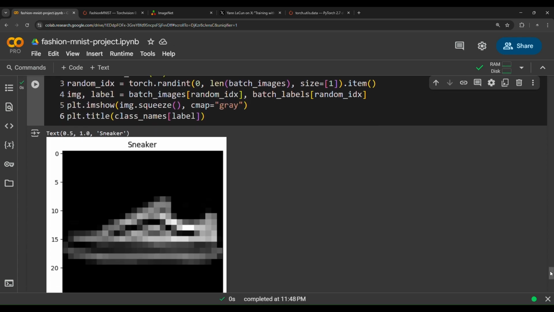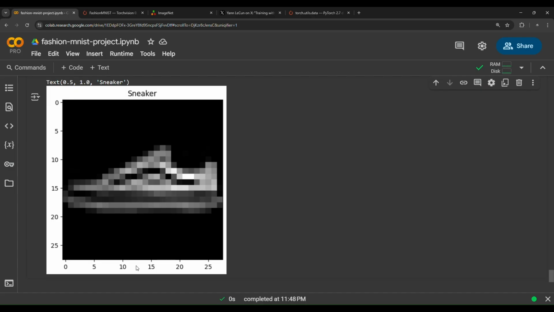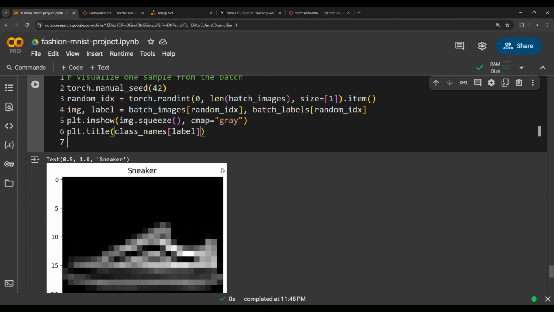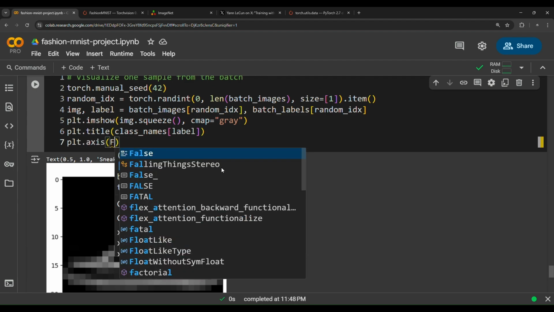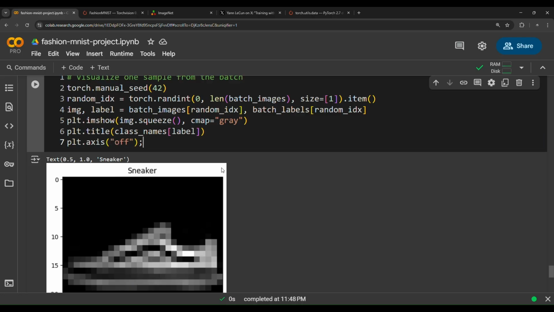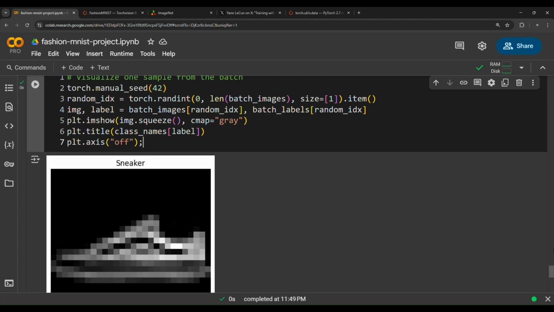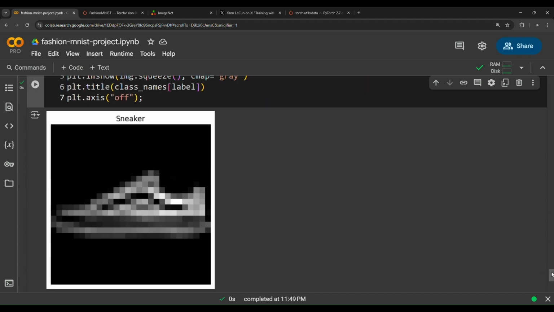Now this image contains axes. So if you want to get rid of this axis, plt.axis, and then pass false, or we may pass off this time. Both ways work. Now we don't have axis anymore. Passing false also works, or off, both ways work in the same way. So now we have a sneaker.